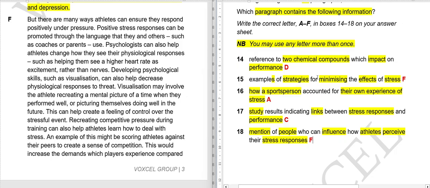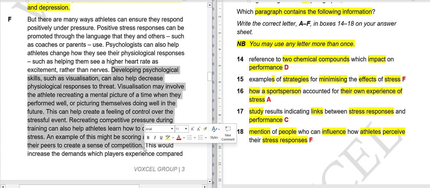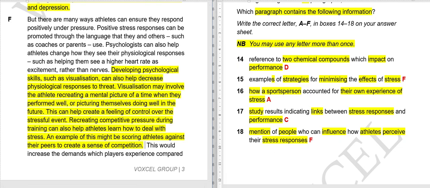Examples of strategies for minimizing the effects of stress. So we have to see what strategies they use to minimize the effect of stress. So from here, developing psychological skills such as visualization, and all the way to here. This is our question 15. These are our examples of the strategy. So if you have told this particular location, congratulations, your answer is correct.